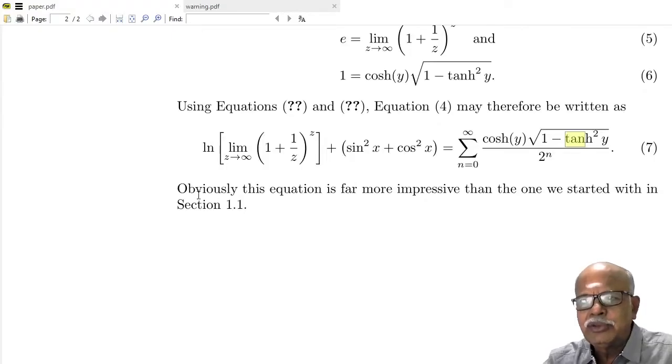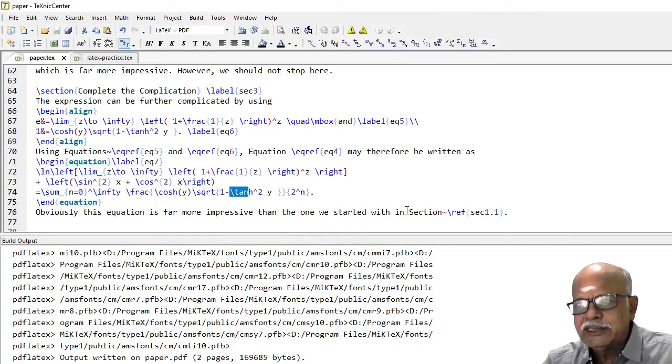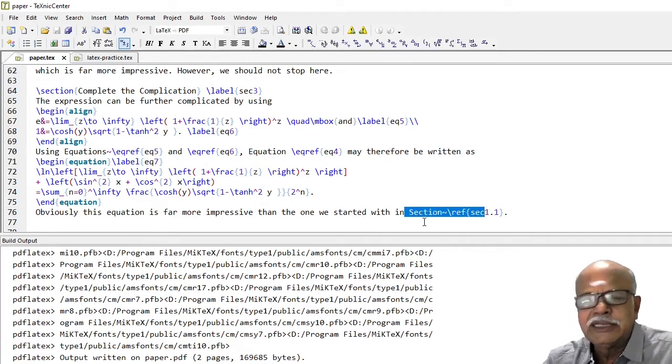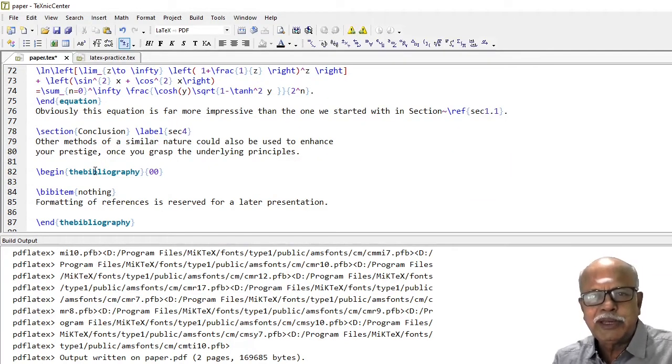Here also, obviously, this equation is far more impressive than the one we started with in section 1.1. For this, we have used the command section tilde ref, the label for section 1.1. Usually, we conclude the paper by proposing our future work.